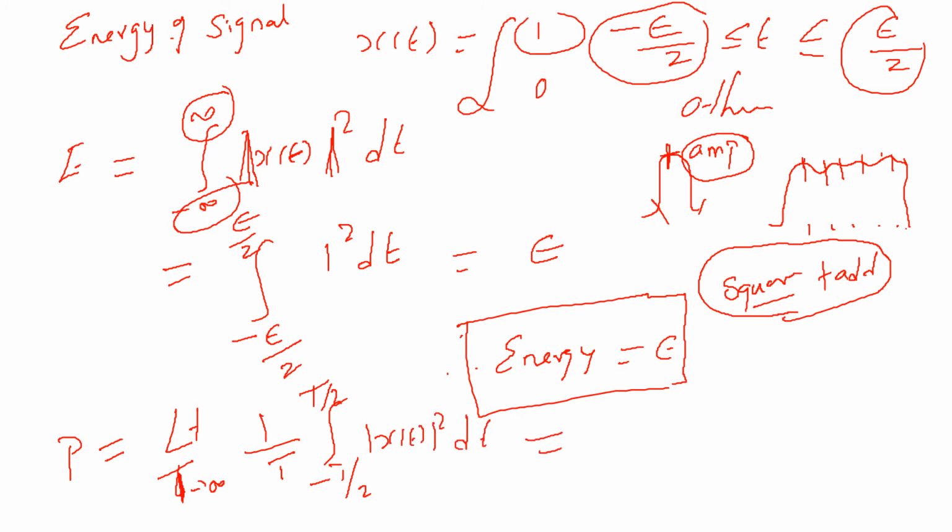This implies limit T tends to infinity 1 by T, the period is minus epsilon by 2 to epsilon by 2, this is epsilon, 1 square dt. Let me solve this in the next slide.